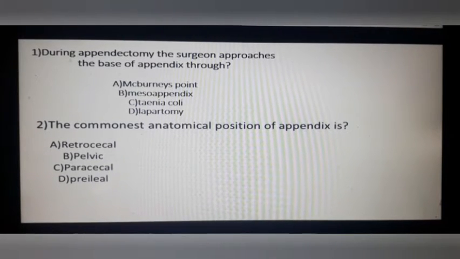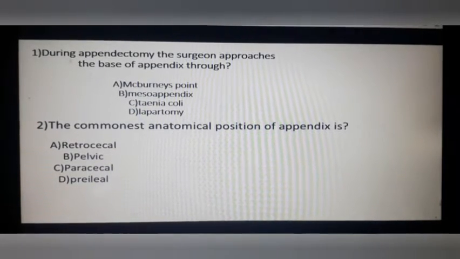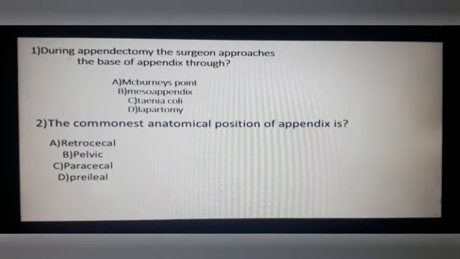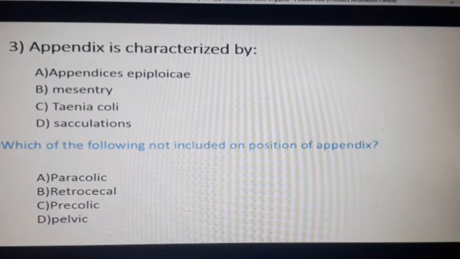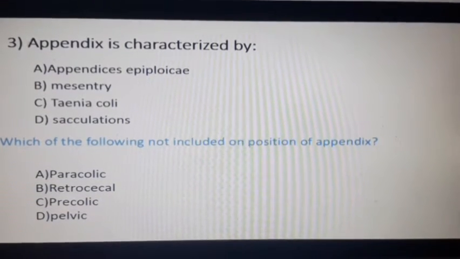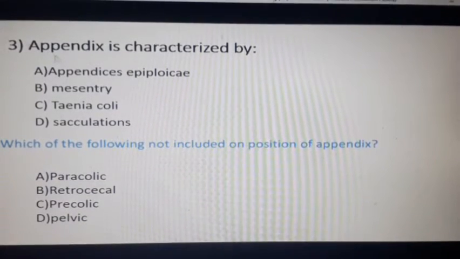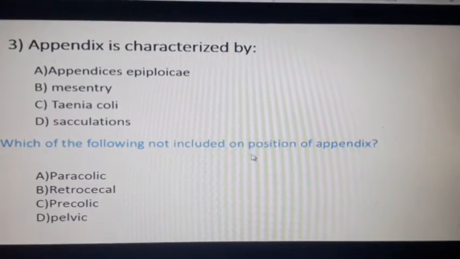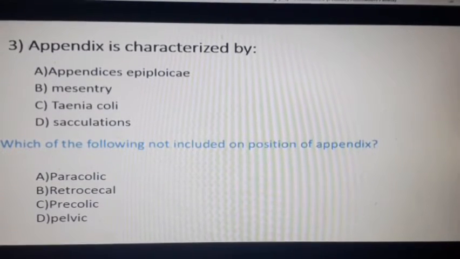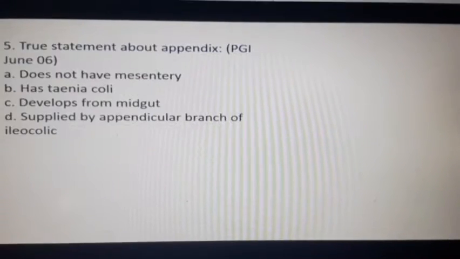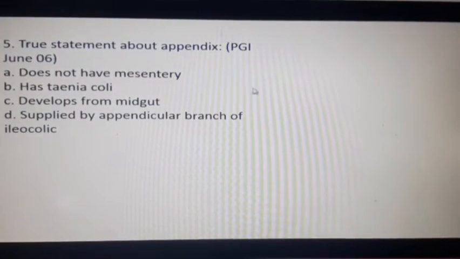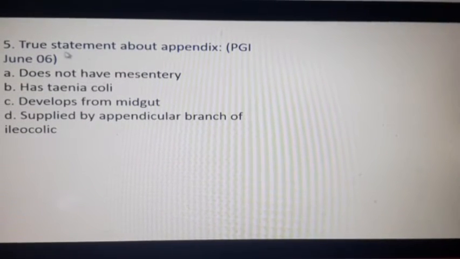Next question is, the commonest anatomical position of appendix is. Now we will go towards the next. Question number 3 is about the appendix is characterized by which of the following. Which of the following is not included on the position of appendix? So you have to go to the next question, and that is the truest statement about the appendix is. It was asked in PGI June 6, which is truest. From here you have to know which one is the true statement.